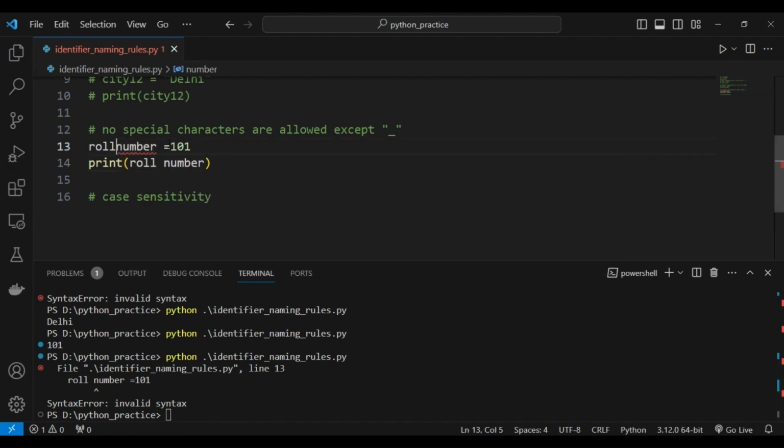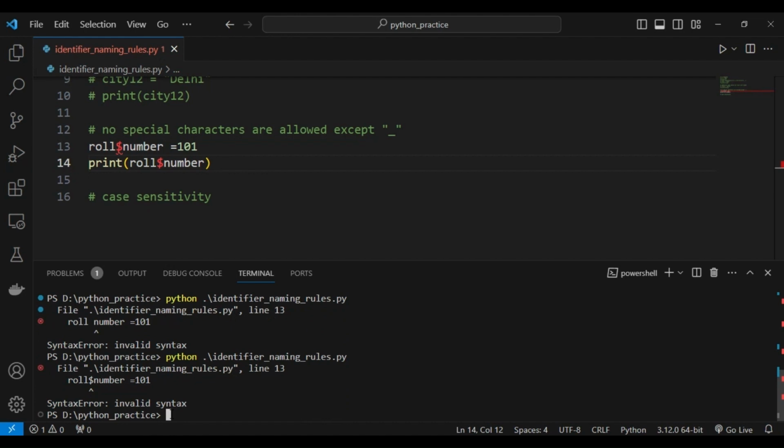If I use dollar here, what happens? Dollar is also not allowed. So these special characters are not allowed, right? Here we are getting an error, invalid syntax. Means you can use only underscore. If you want to connect two words, instead of space you have to use underscore, right? So this also we have verified.